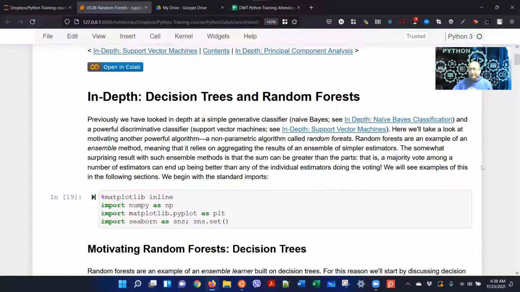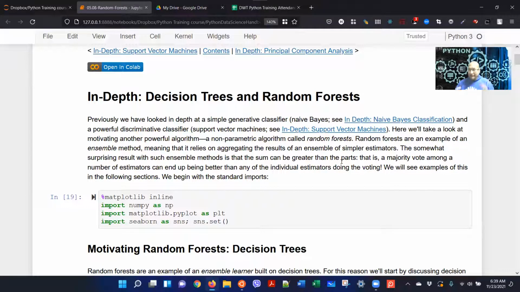So random forest is an example of decision trees in random forest. That's basically random forest. It's an ensemble method. Somewhat surprising, the result with such ensemble methods is that the sum can be greater than the parts.